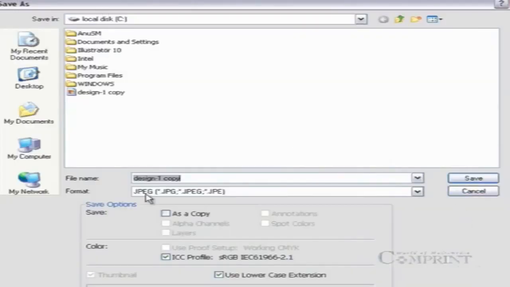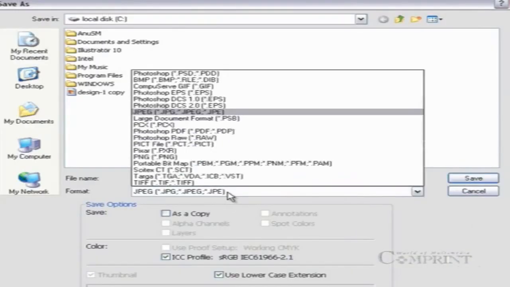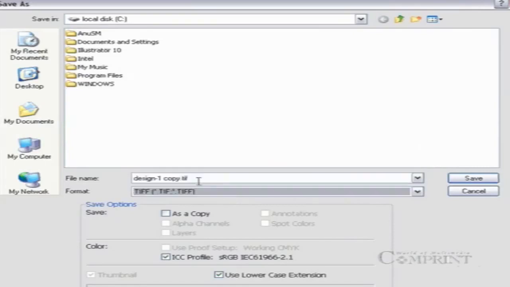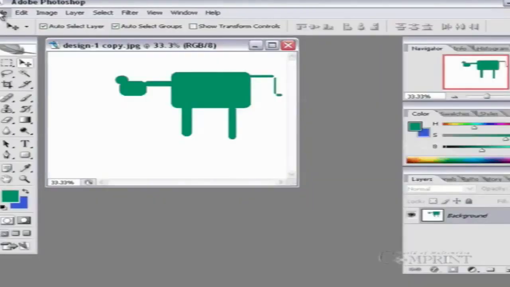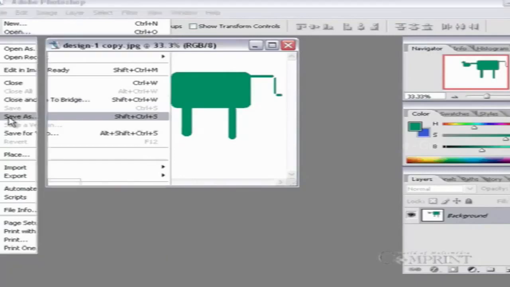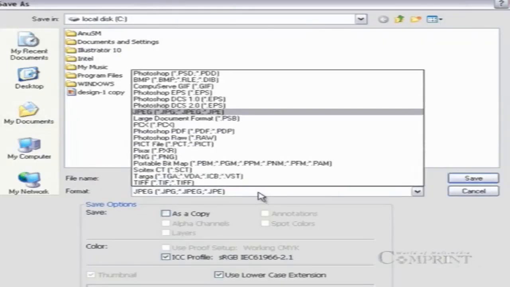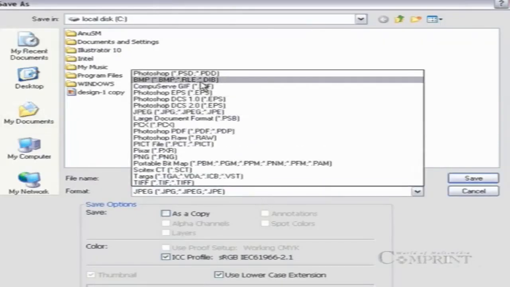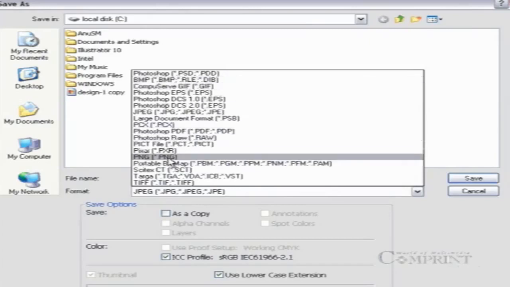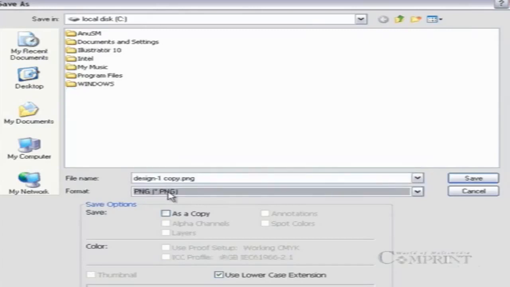That's why the files created in Photoshop that are meant for the printing purpose can be saved in either JPEG or TIFF format. If the work is meant for web purpose, we can save them either in JPEG, GIF or PNG formats.